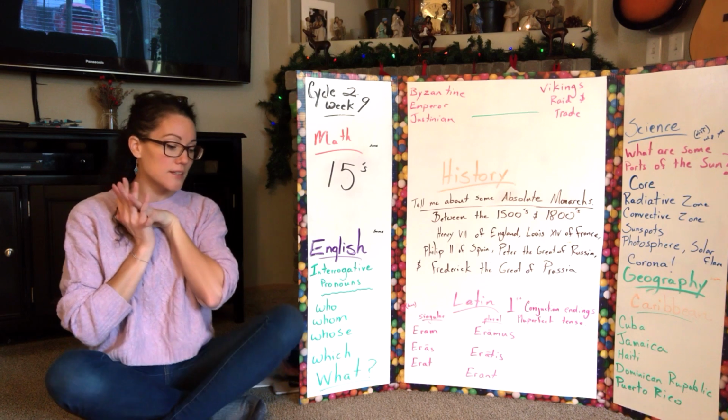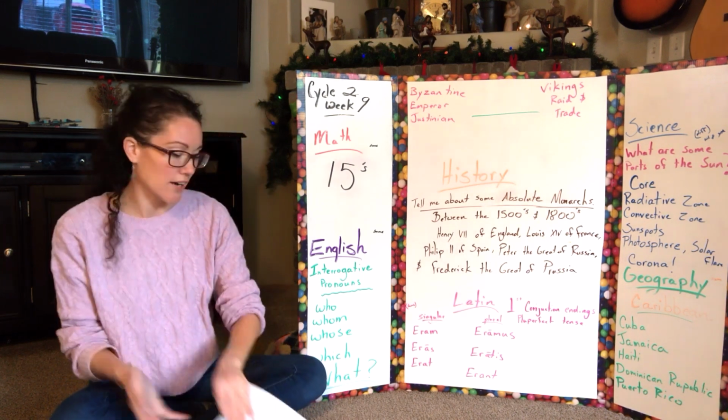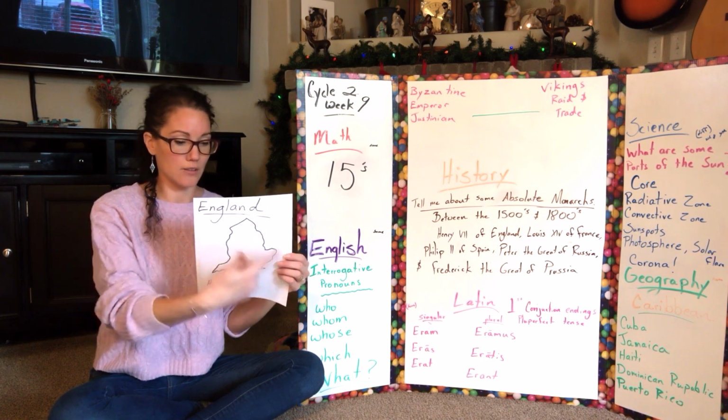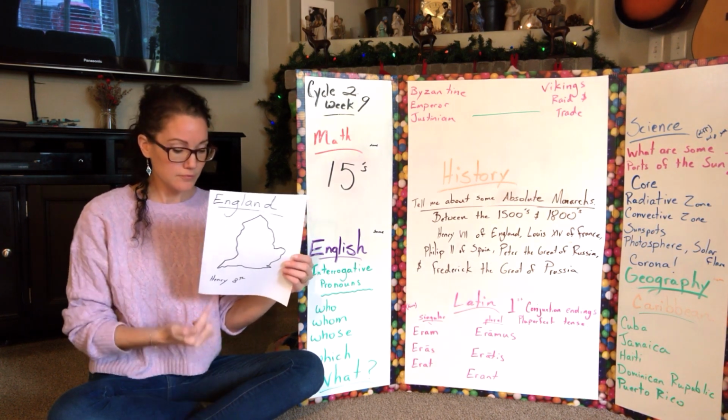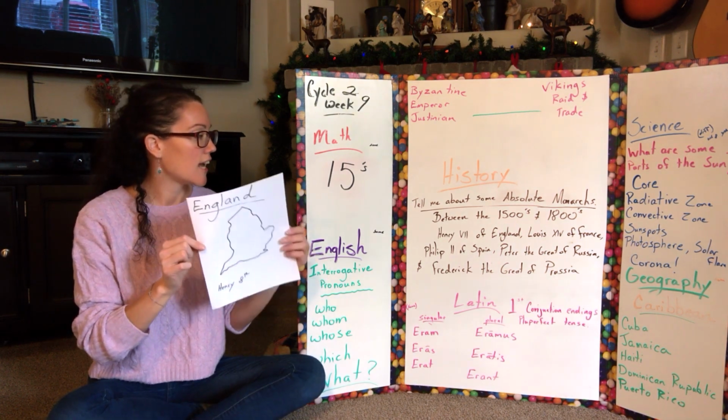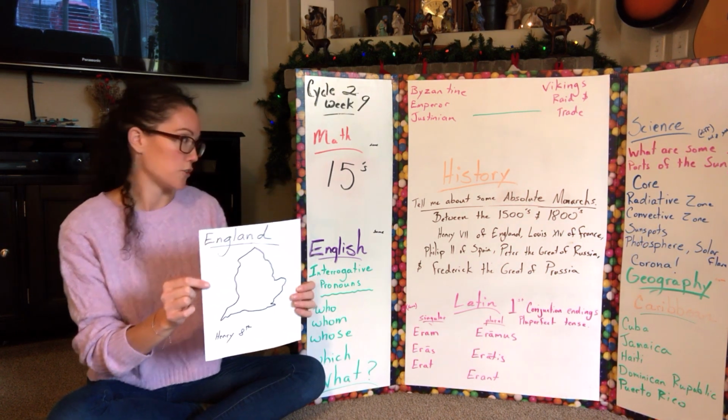Then I'll say, okay, who wants to be Henry VIII? Someone will raise their hand and I'll give them this. I just did a really quick, rough outline of England. And on the bottom it says Henry VIII, so they can see it and have it. And I'll hand this to whoever wants to be Henry VIII.